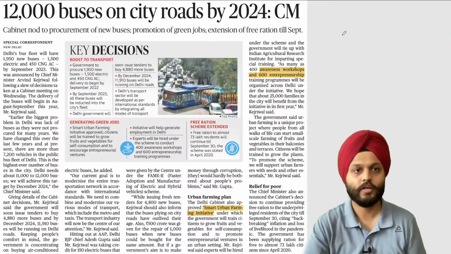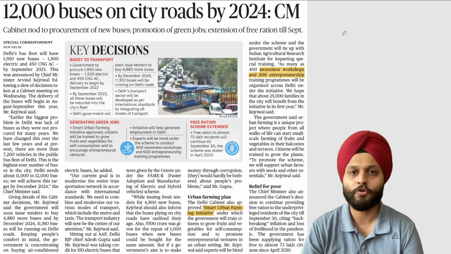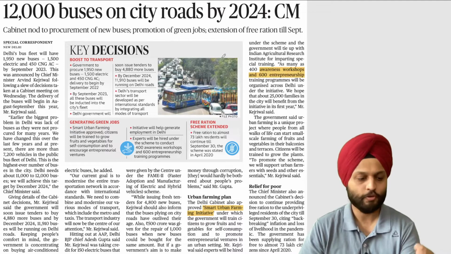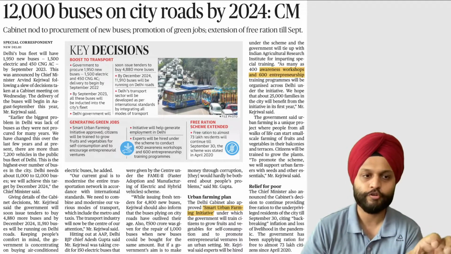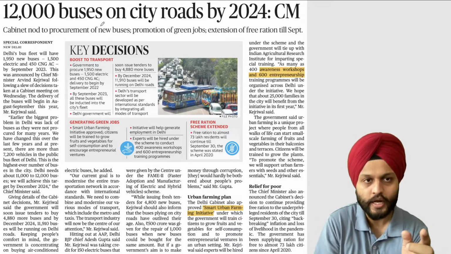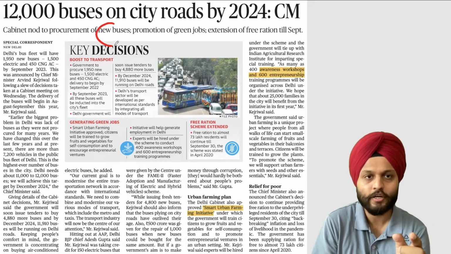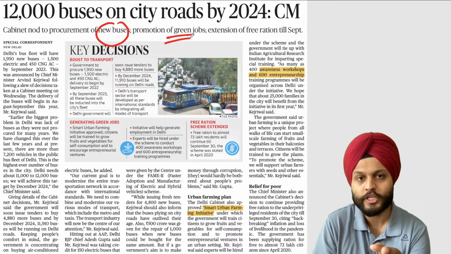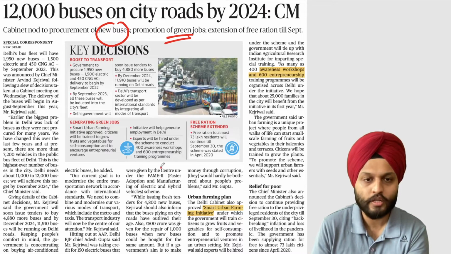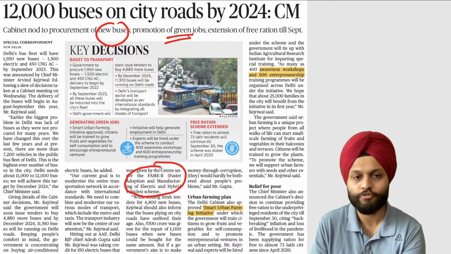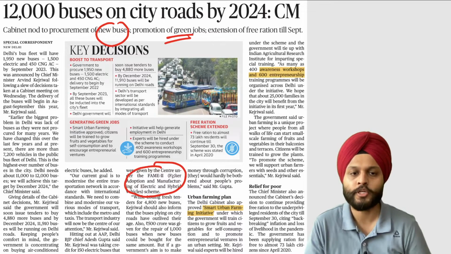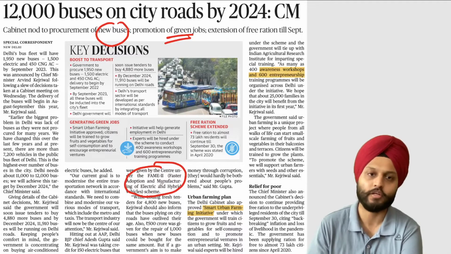Okay. Next we have 12,000 buses on city roads by 2024, says Delhi Chief Minister. Why I'm doing this is, one, urban issues. So from the point of view of GS3, I'm interested. Then again, we are getting an idea on the focus on public transport, the focus on promotion of green jobs, so climate change and jobs. Then when we're talking about green jobs, there is also a reference to the introduction of FAME, the scheme named FAME, that is Faster Adoption and Manufacturing of Electric and hybrid vehicles.